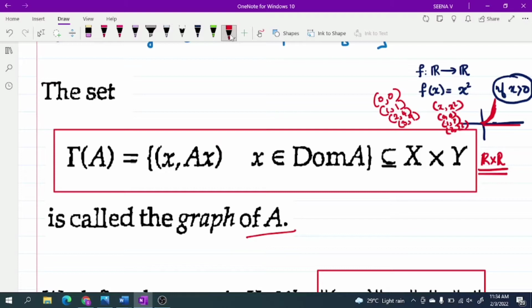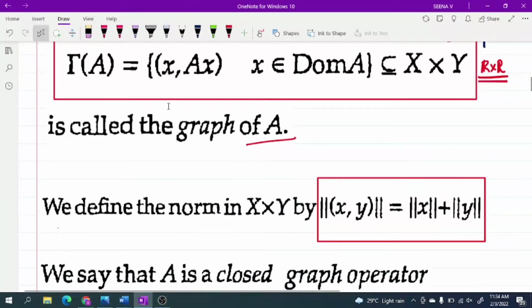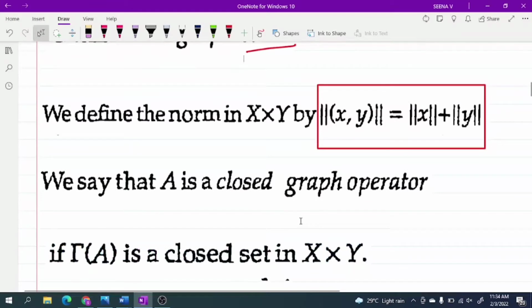The set of all (x, Ax) such that x belongs to the domain of A, and clearly that is a subset of X cross Y. It is denoted as Gamma of A, and it is called the graph of A. Now we define a norm on X cross Y by norm of the ordered pair (x, y) equals norm of x plus norm of y.